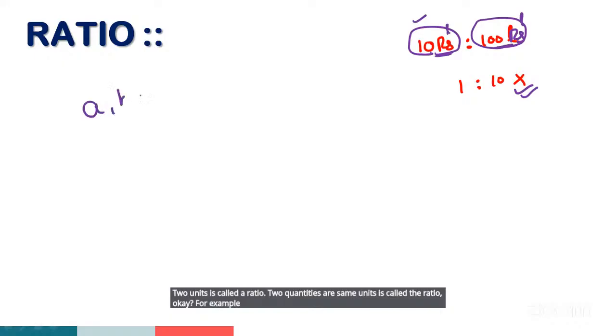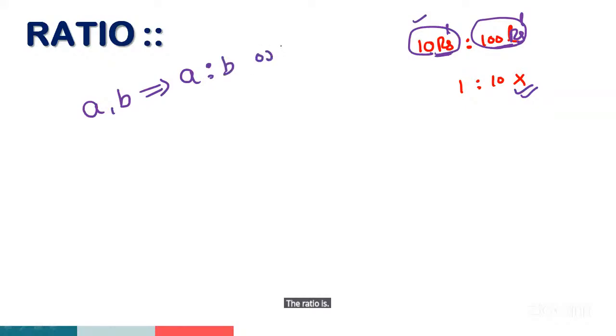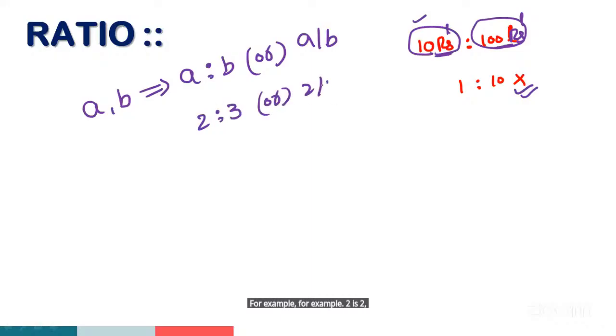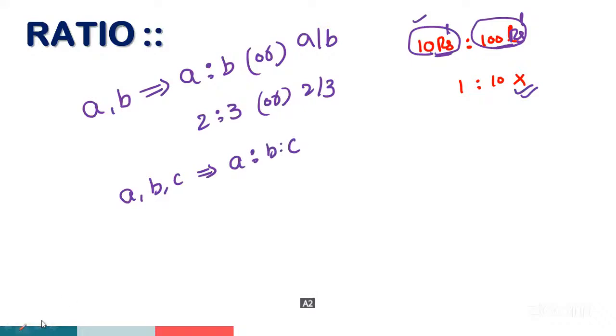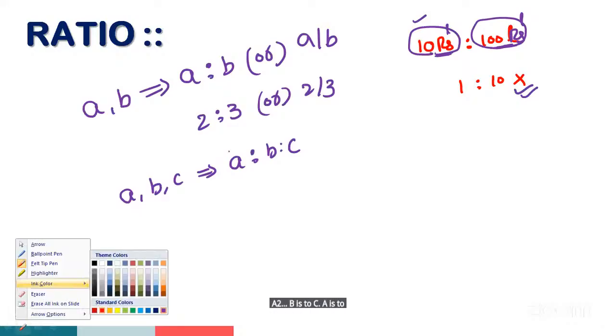For example, A comma B. The ratio is A is to B, or A by B, same. For example, 2 is to 3 or 2 by 3 is the same. Two quantities of the same units, guys, it means similarity. For example, three quantities A, B, and C. The ratio is A is to B is to C. Look at the screen, guys.